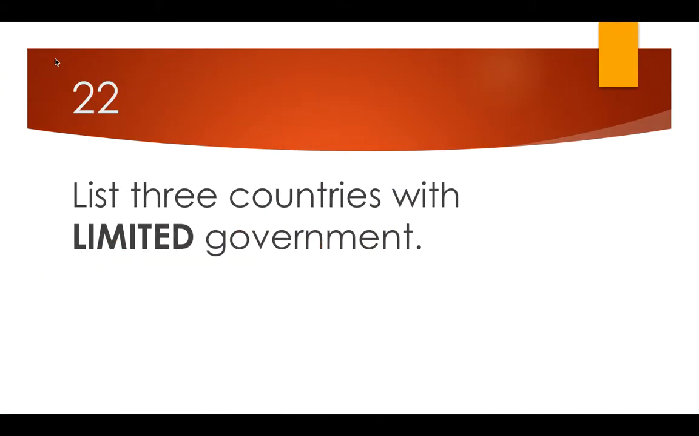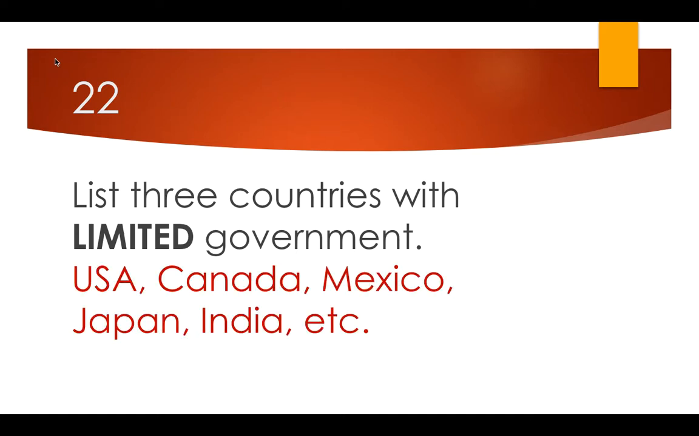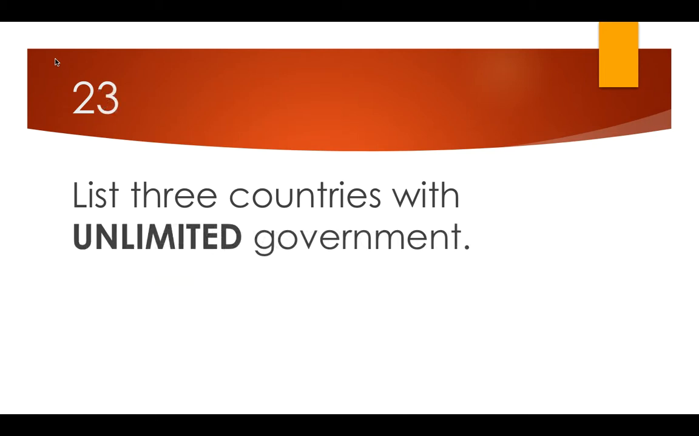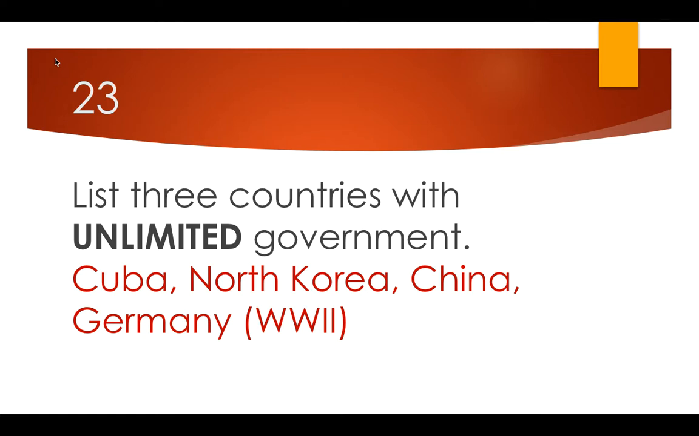Number 22, list 3 countries with limited government. All right, on this one, there's lots of choices that you could pick from, but we do definitely want you to know that the USA, Canada, and Mexico are all limited. Other big examples that are our allies around the world would be Japan and India, and several more. Most of the European countries are limited as well. The unlimited, the one you've heard about the most in the news lately, is obviously North Korea and Kim Jong-un. But other examples we can give you would be Cuba, China, and Germany during World War II. Germany is no longer unlimited, but it was at the time that it was under Nazi control.